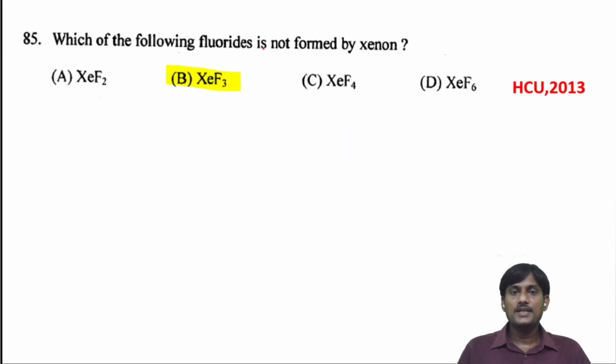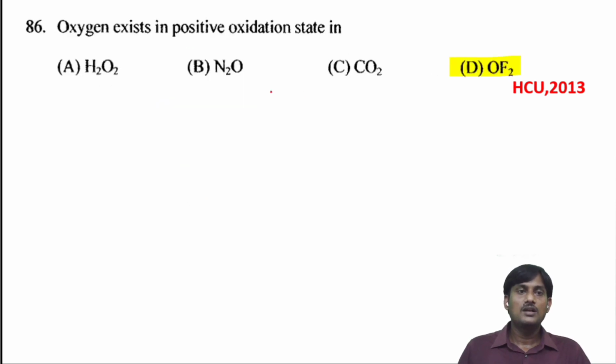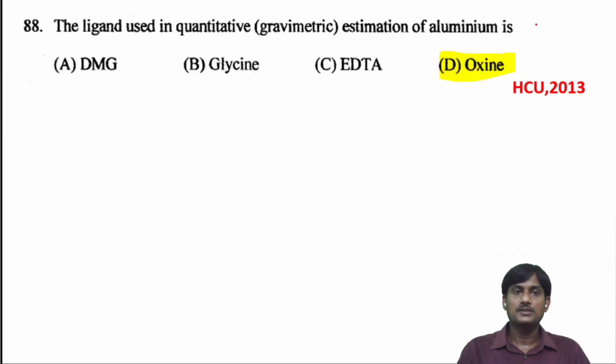Which of the following fluorides is not formed by xenon? Xenon can form xenon fluorides. It has +2, +4, and +6 oxidation states. So XeF3 cannot be formed by xenon. Oxygen exists in a positive oxidation state when it is combined with fluorine. In all remaining cases, it has a negative oxidation state. So this is the correct option.